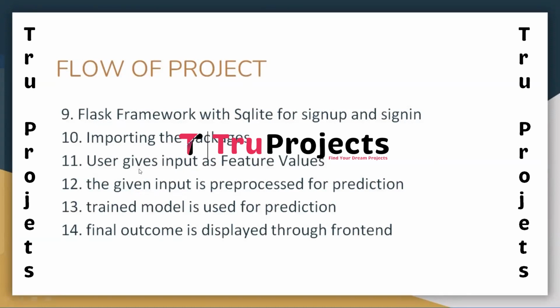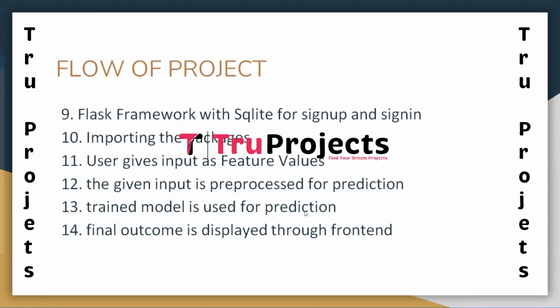Then we have the user giving input as feature values. The user interacts with the application by providing input such as feature values relevant to the traffic prediction task. Then the given input is pre-processed for prediction. Input provided by users is pre-processed to align with the format expected by the trained model. This ensures that the model can make accurate predictions based on the user input.